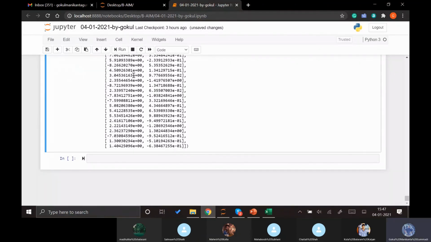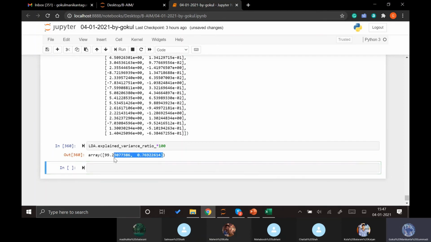We can even reduce this to 1, but before reducing that, let's see how much this LDA is explaining our variables. This is the same function which you have seen in the PCA as well. In the same PCA as well, we have the explained variance ratio, which you can see here. It is showing 99% and 0.76%.